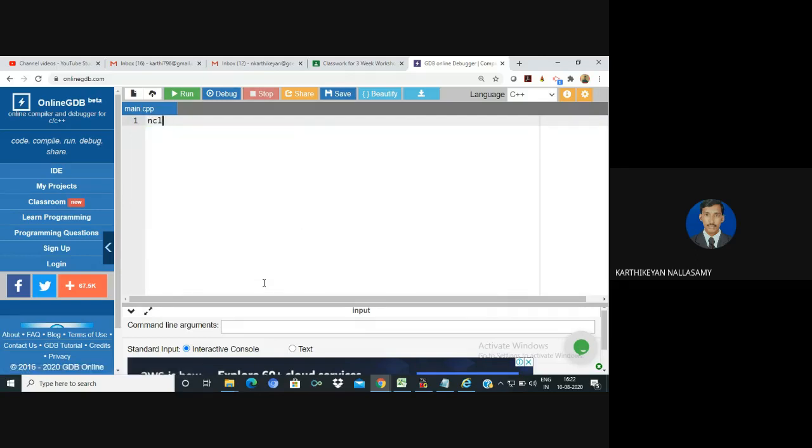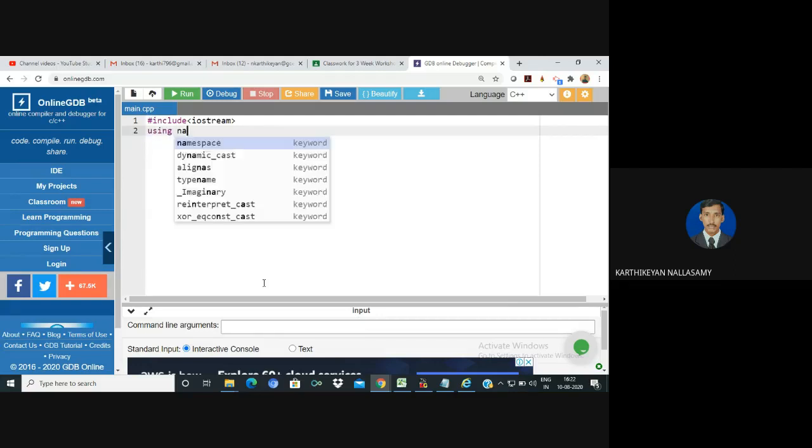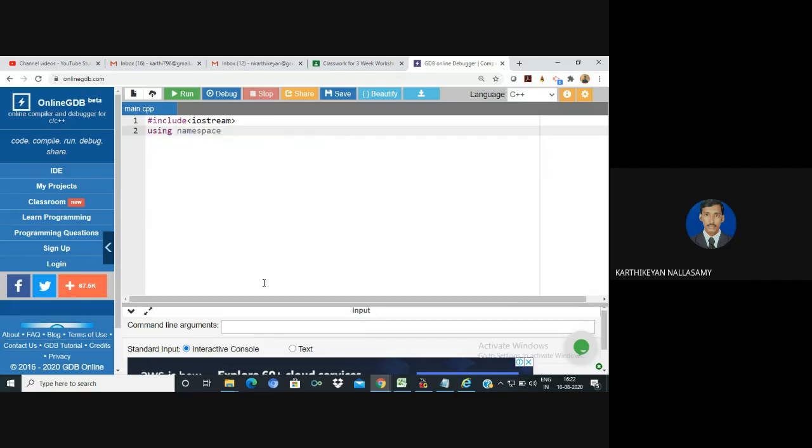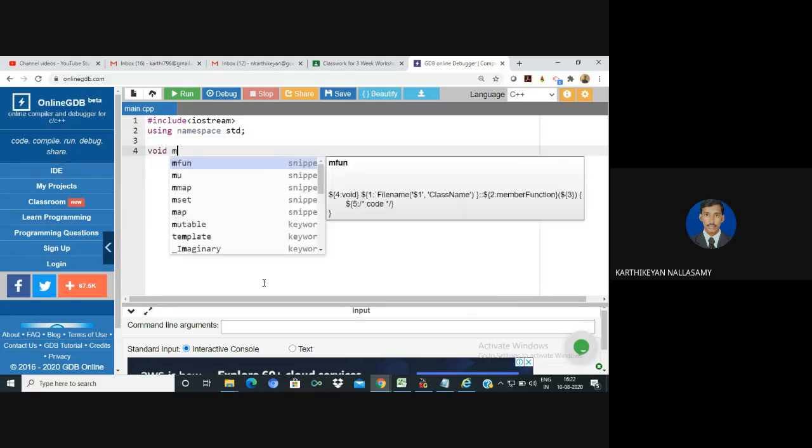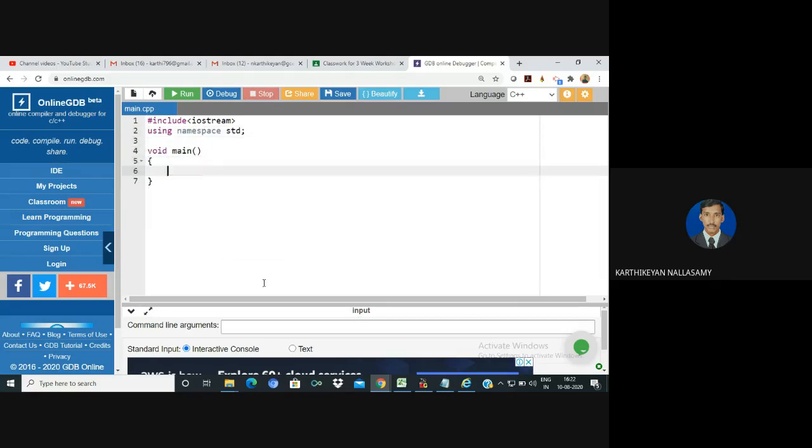For example, here: include iostream. Here it will not support conio.h, so I'm going to use the standard namespace for handling. I'm going to use the main function to show how it will work.